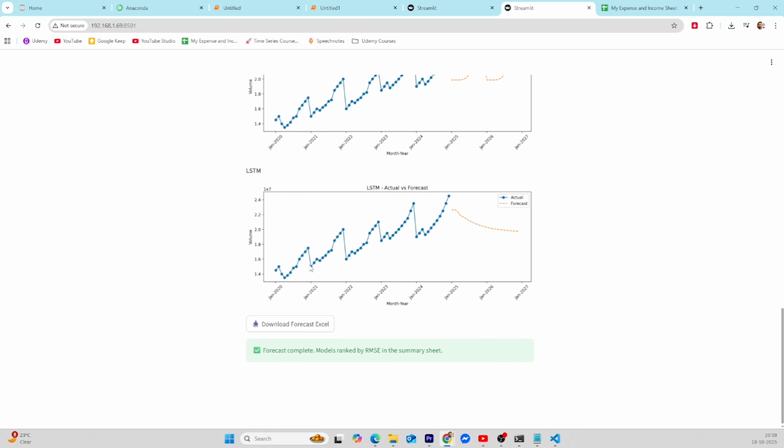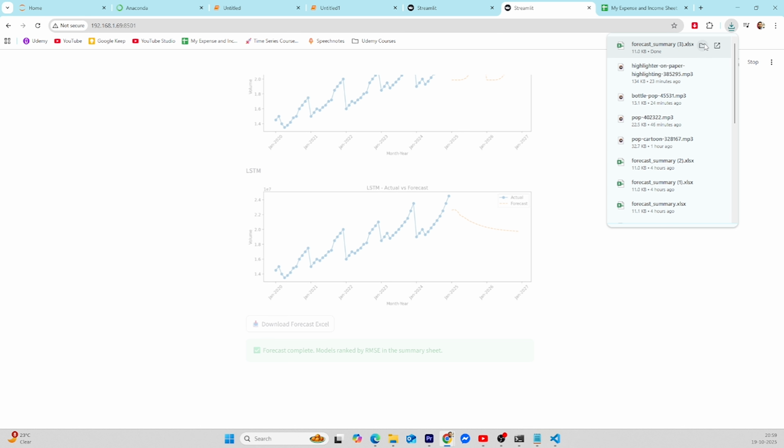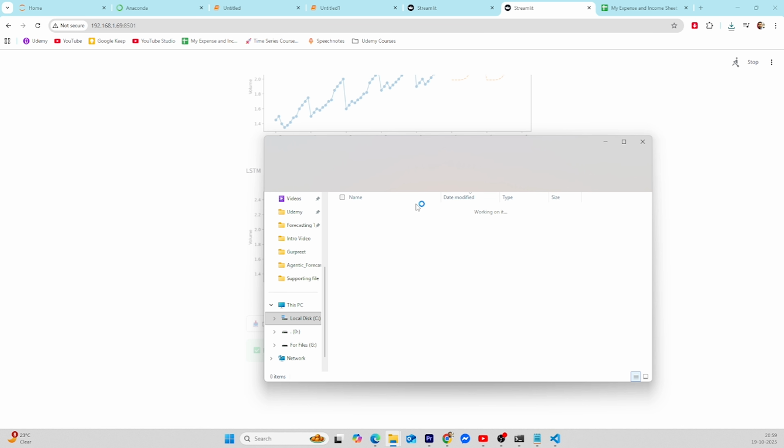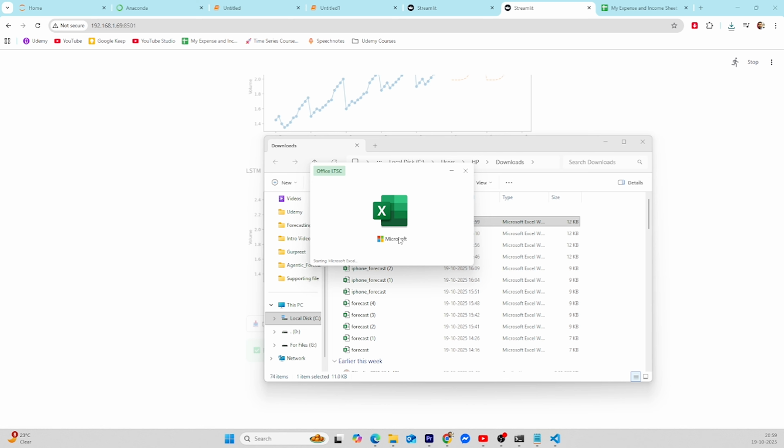It has also created an Excel downloadable file which you can download and use for your work. So let me show you that file as well, how it gives the output. So it will give you a forecast summary Excel file. Let me just open it.